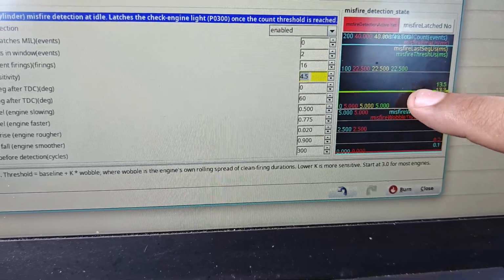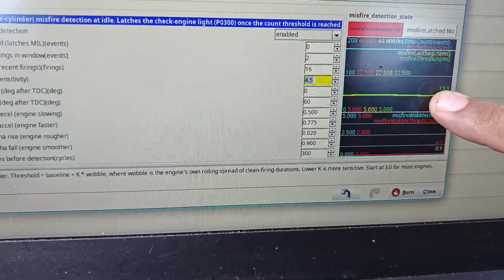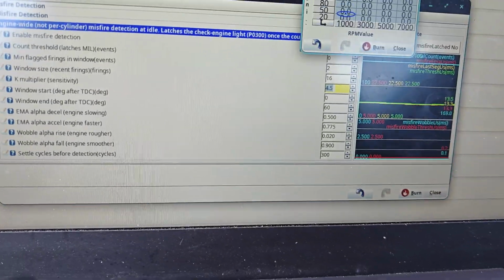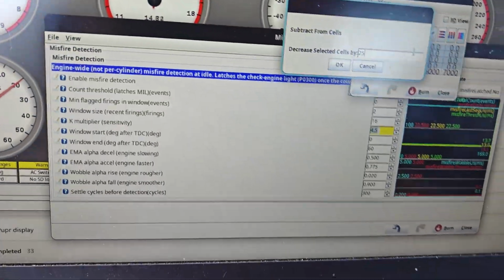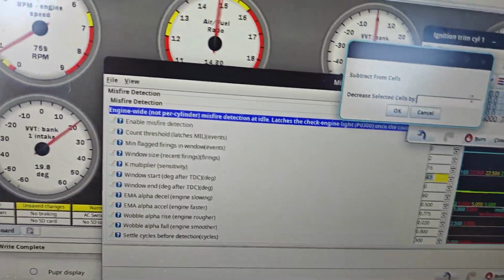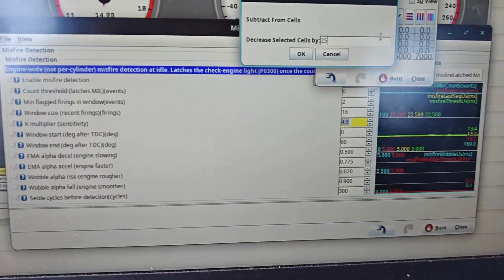When you have a misfire, it bumps over your threshold and it starts getting registered as a misfire. So let's go do that. I'm gonna set this to negative 25 degrees of timing and whoops, negative, oh, it says degrees. I'm kind of dumb sometimes, or most of the time.